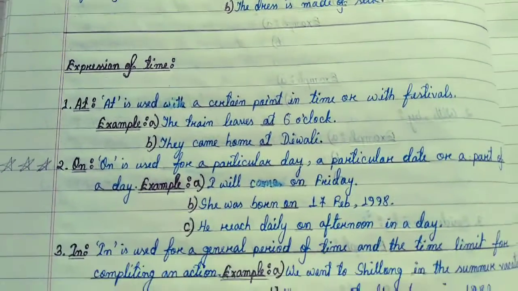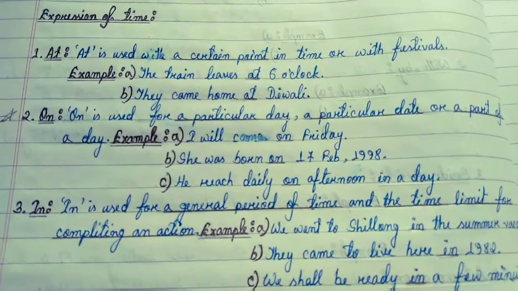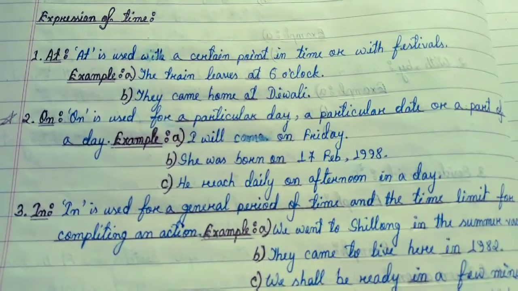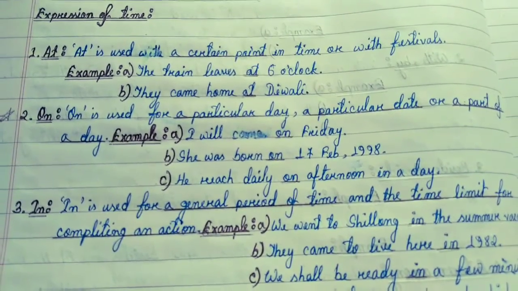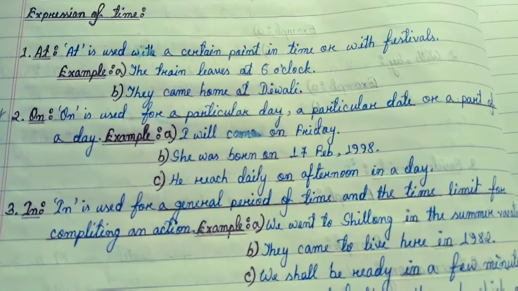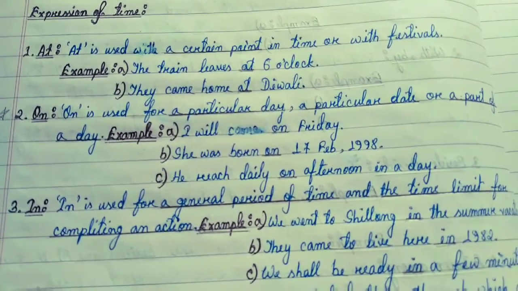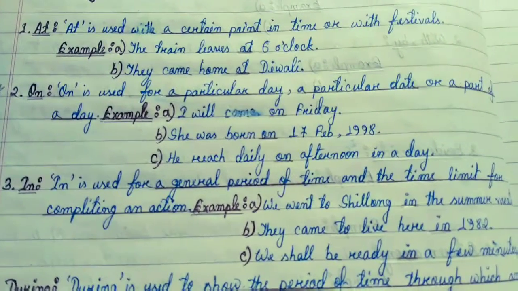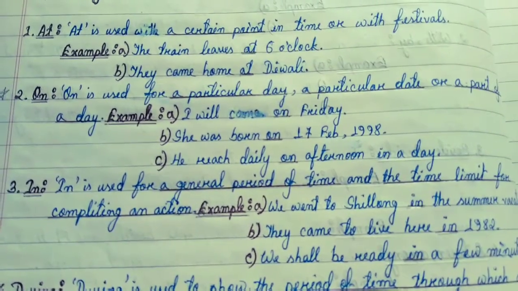Expression of time. At. At is used with a certain point in time or with festivals. Example A: The train leaves at 6 o'clock. B: They came home at Diwali. On. On is used for a particular day, a particular date, or a part of a day. Example: I will come on Friday. B: She was born on 17 February 1998. C: He reads daily on an afternoon in a day.